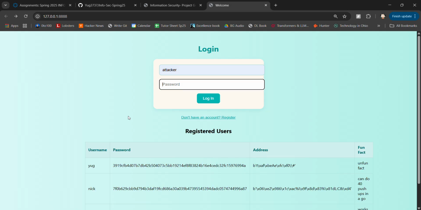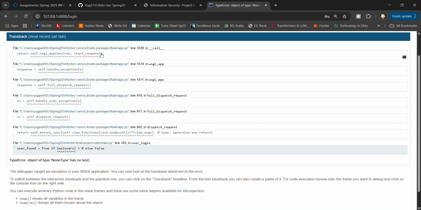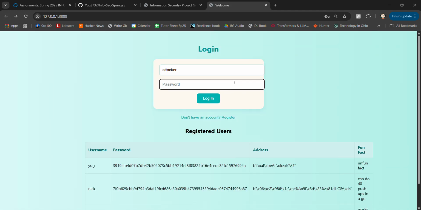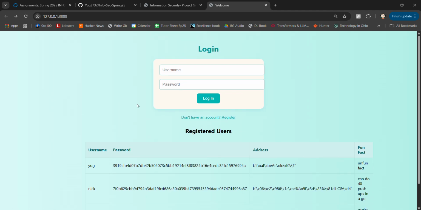So let's provide this string here: space or space 1 equals 1 and then space, comment everything. Great, object of type NoneType has no length. Okay, so let's see. Oh, my bad. We don't have any user called attacker, right?